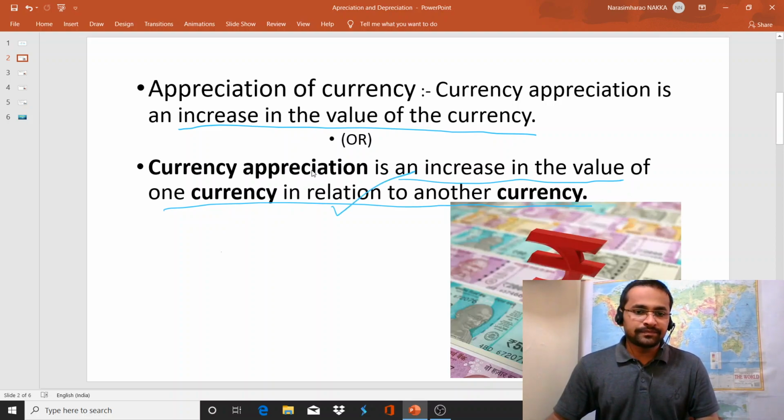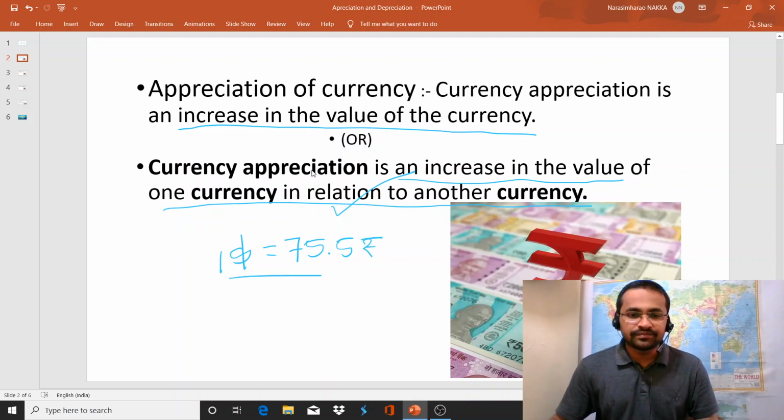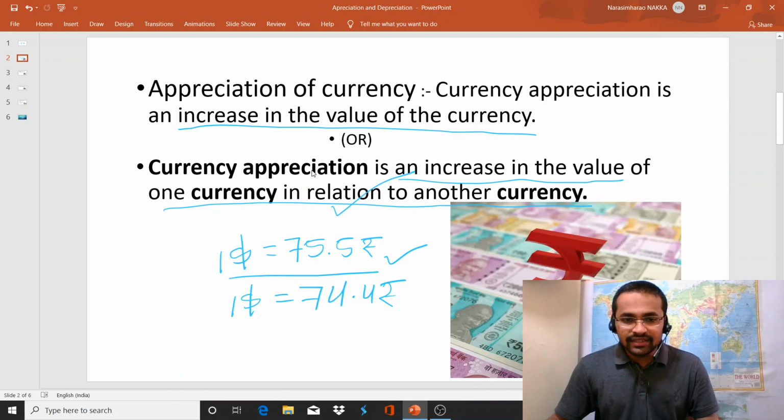For example, $1 is equal to 75.5 rupees, and this is today's dollar rate with respect to Indian rupees. And tomorrow, if $1 is equal to 74.5 rupees, this is called appreciation of the Indian rupee.